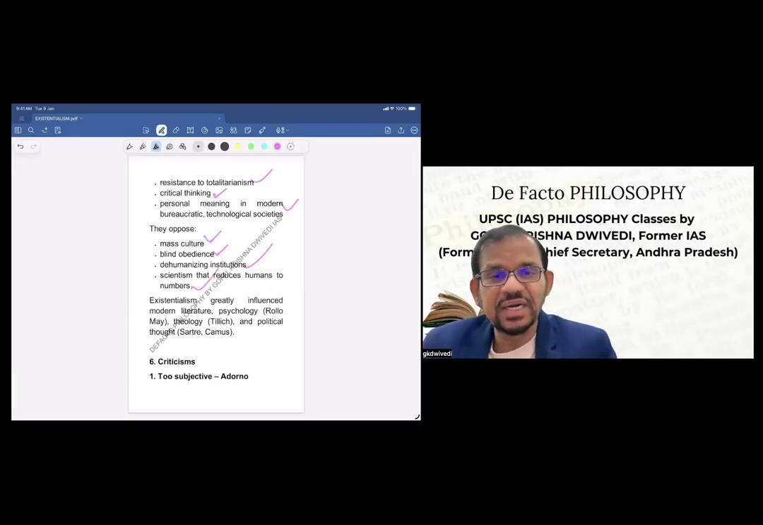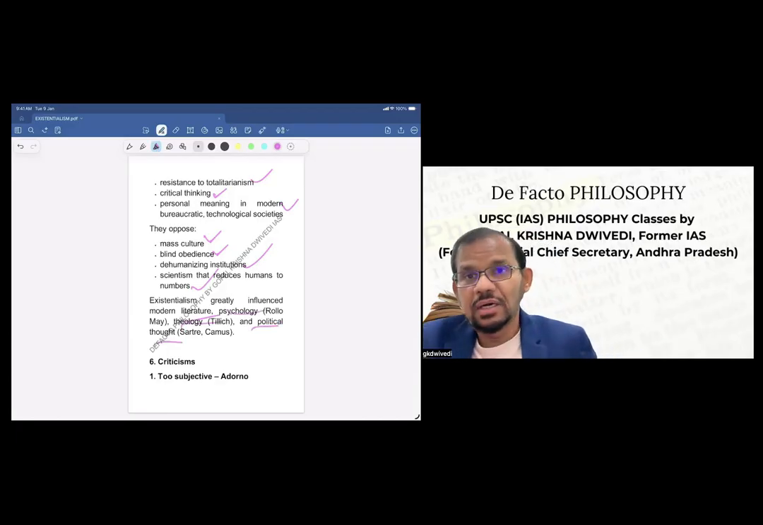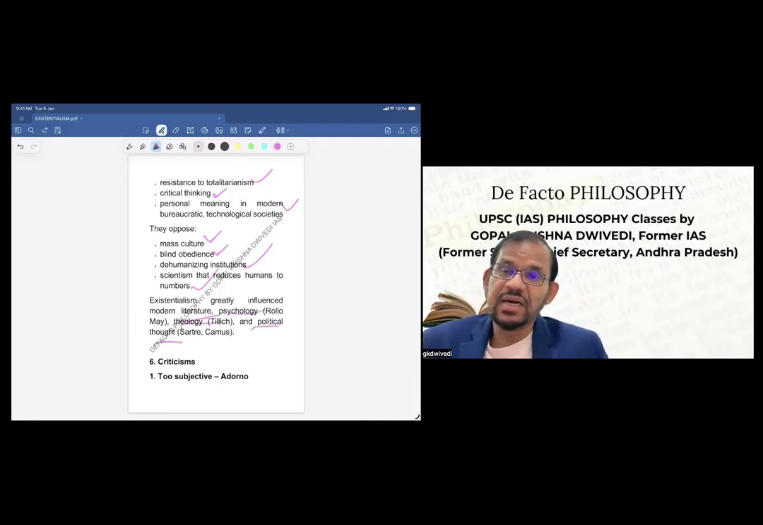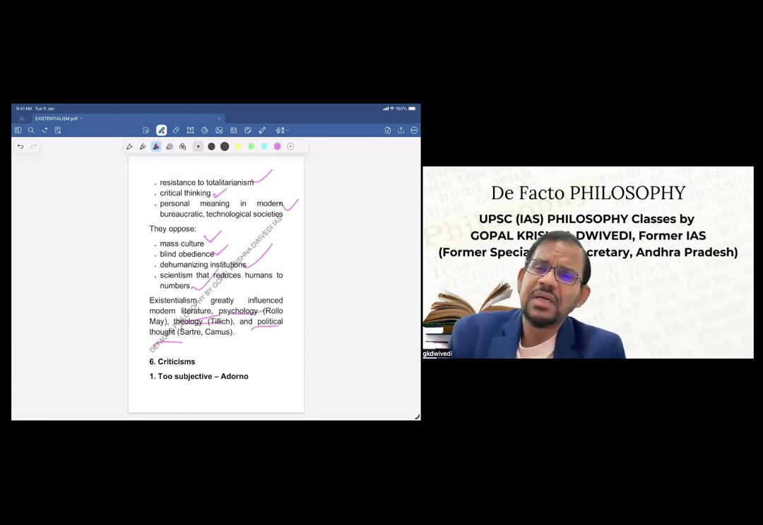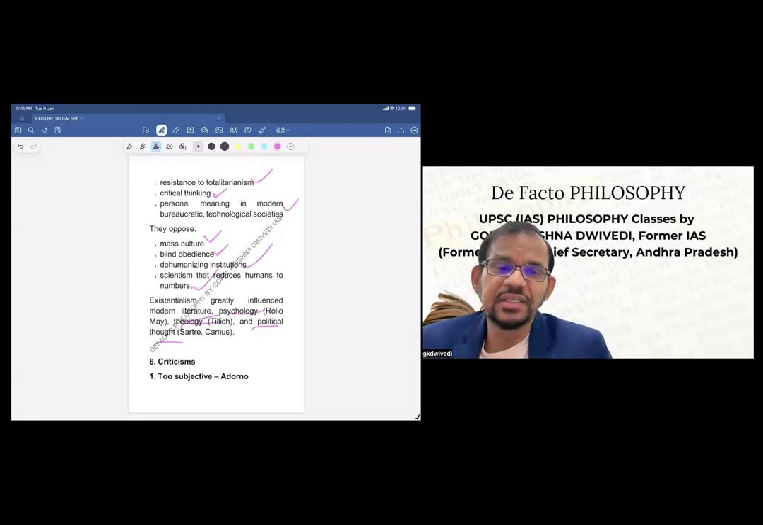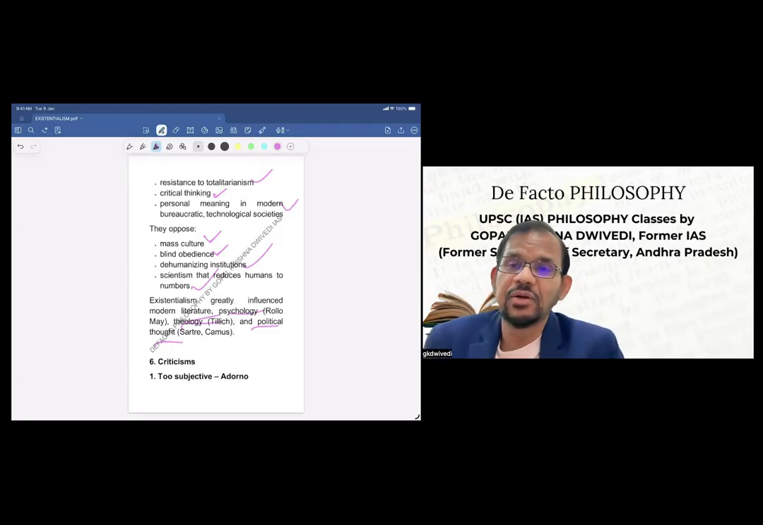Existentialism greatly influenced modern literature, psychology, theology, and political thought also. If you see, in the 20th century itself, a number of philosophers were inspired by existentialism. But it has certain negative points also. So now let us try to understand what those negative points are, in brief.